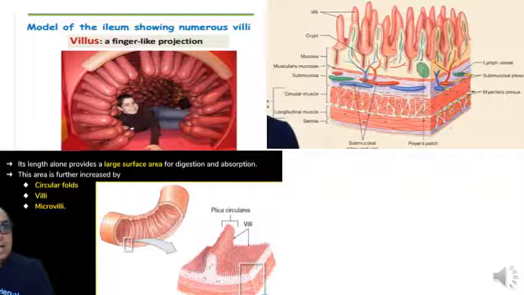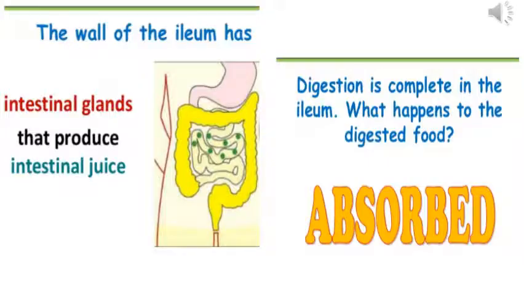Now what is its function? It provides a large surface area. It contains villi, so it is the main site for digestion. Just a recap, we learned that the small intestine has a large surface area, it has villi, and the intestinal walls have intestinal glands which produce intestinal juices which help in digestion.